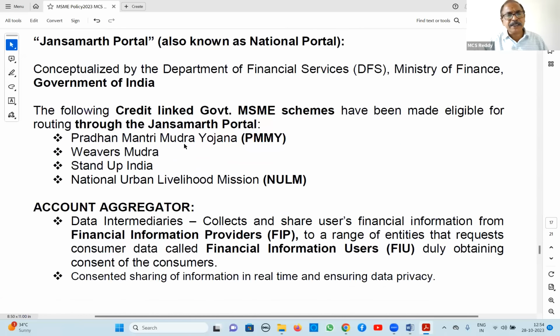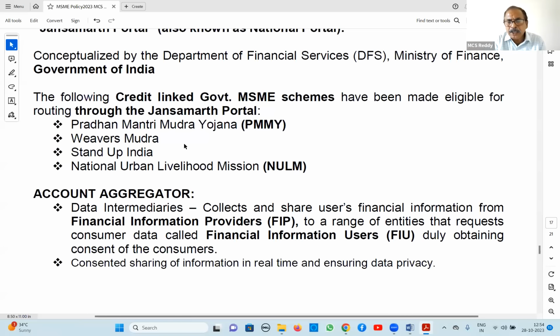Account aggregator, this is another concept, it has come recently. What this aggregator will do, they collect information from information providers. Suppose some corporate is there.